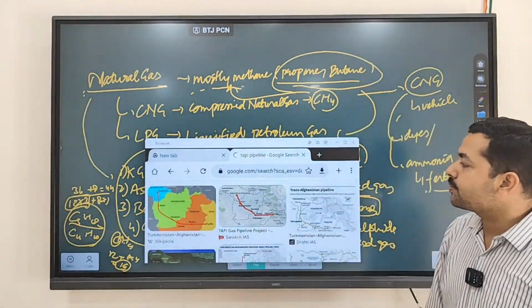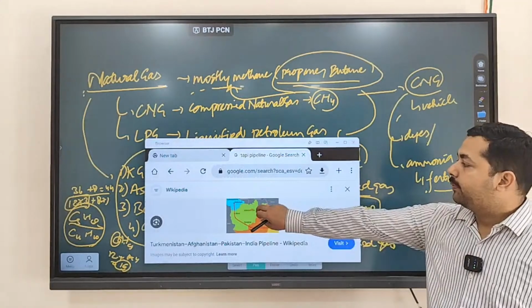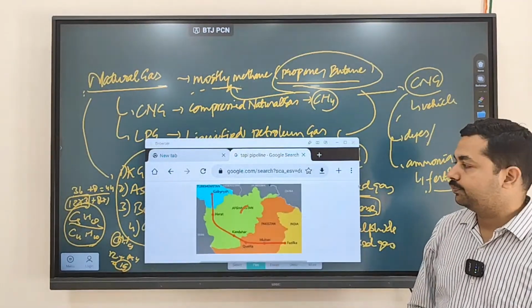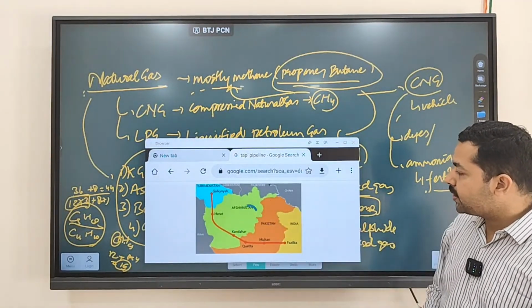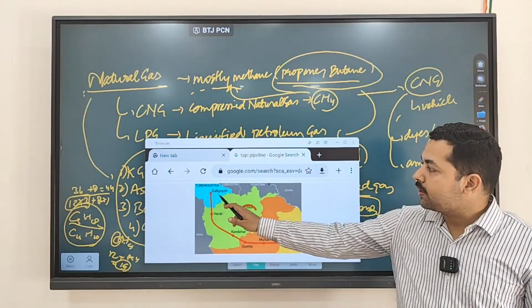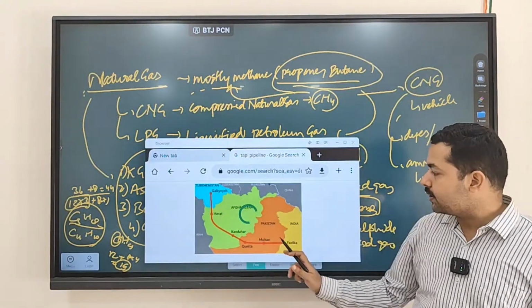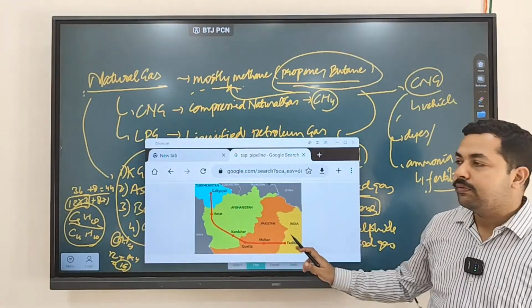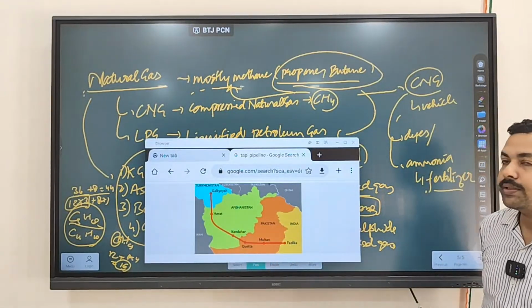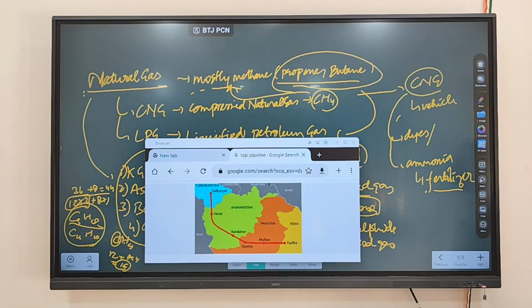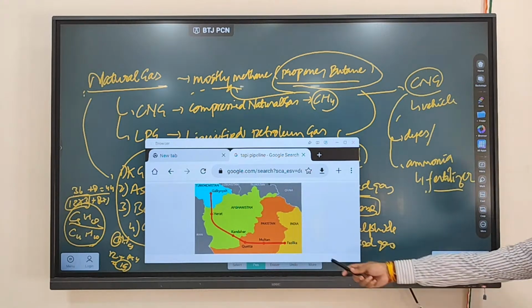So you can see this is the TAPI pipeline. This is the Turkmenistan region, from Turkmenistan, Galkynysh, to India, that is the Fazilka region. We are building a pipeline to bring gas from Turkmenistan. So basically the Central Asia region is also very rich in gas. From Turkmenistan we are building this pipeline till Fazilka.